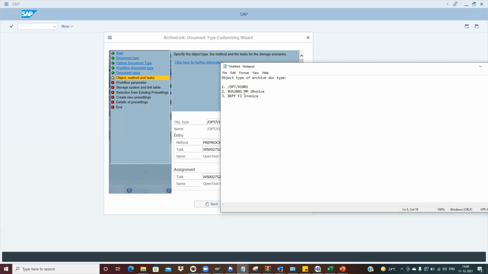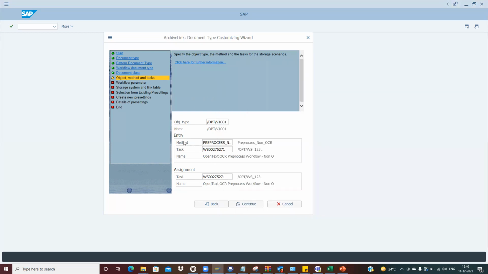If someone asks you what the difference is between BUS2081 and BKPF, you can always specify that BUS2081 is used for the PO based invoice, and BKPF we use for the non PO based invoice. Now the next is the method PRE_PROCESS_NON_OCR. This is the standard which OpenText has given, and we have to do it.